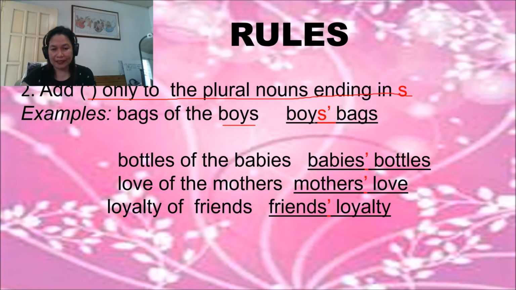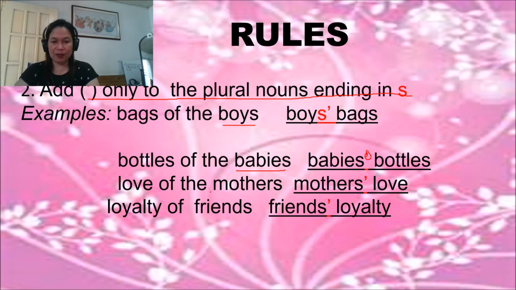So the answer is boys' bag. Next in line is bottles of the babies. Babies is plural, it ends with s. If it ends with s, all you have to do is to add only apostrophe after s. So it becomes babies' bottles.